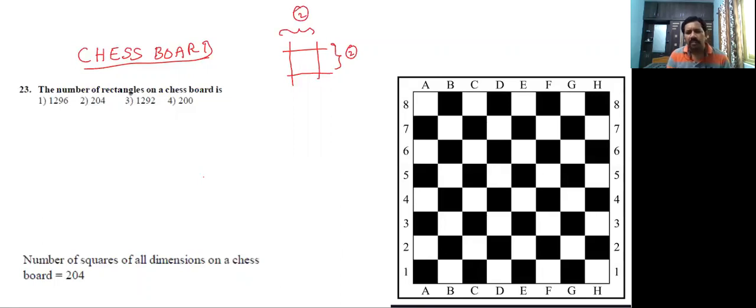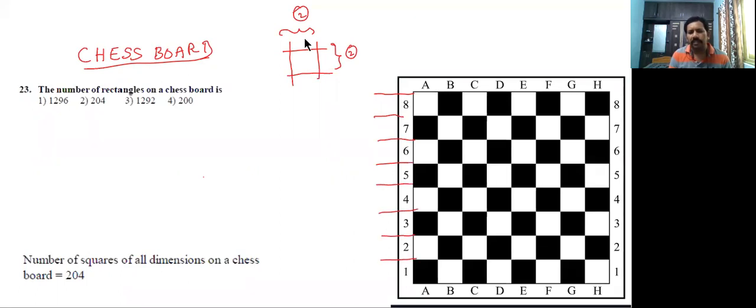Now see the chessboard. This is 8 by 8 size. So this is one straight line, this is another straight line, this is one more, next, next, next.